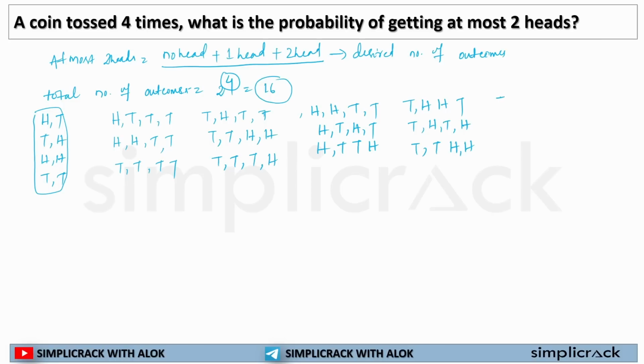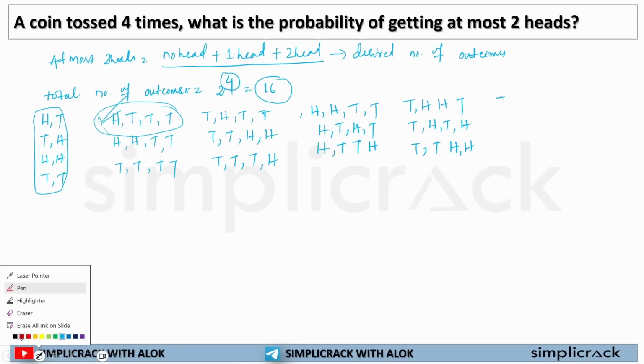Now see, in how many options are we getting at most two heads? In this option we are getting three heads, so this option won't be calculated. In how many options, sorry, it's 10. Let me change the color. In how many options are we getting at most two heads?